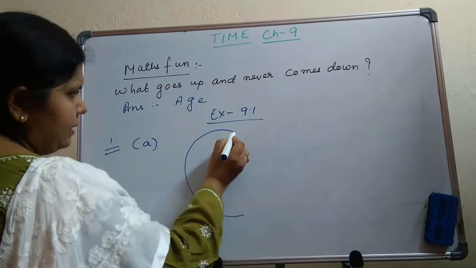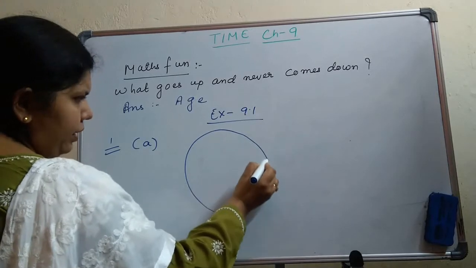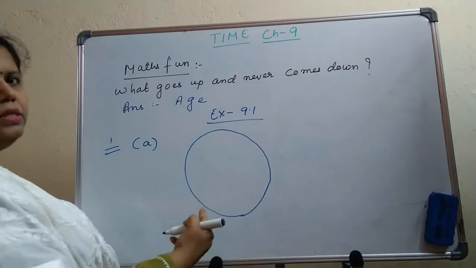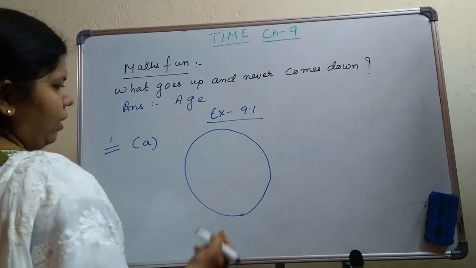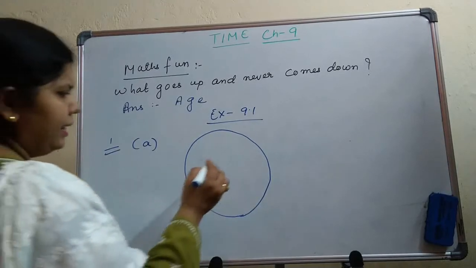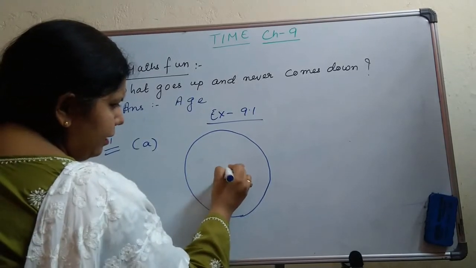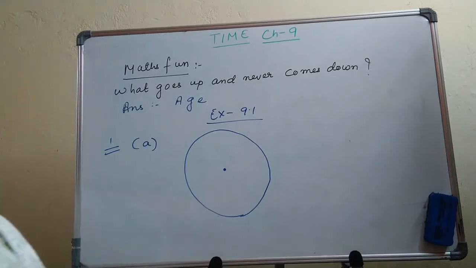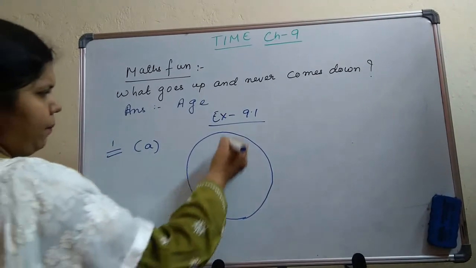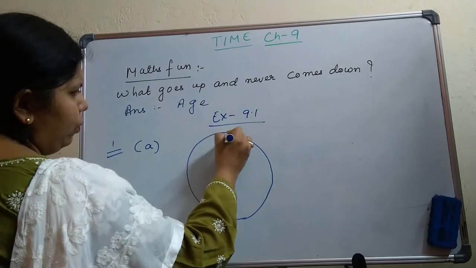Now, from the other side, you join these two with an opposite facing C. Now you have got the complete round. Take the center point and put a dot over here. Now, above this dot it will be 12.